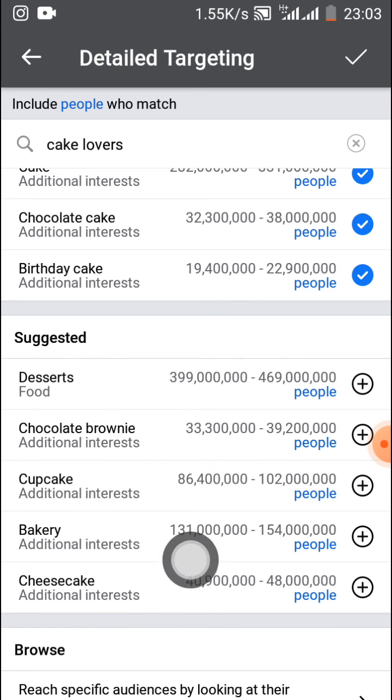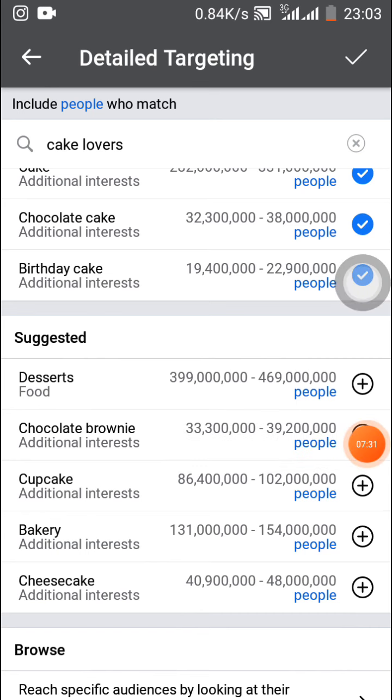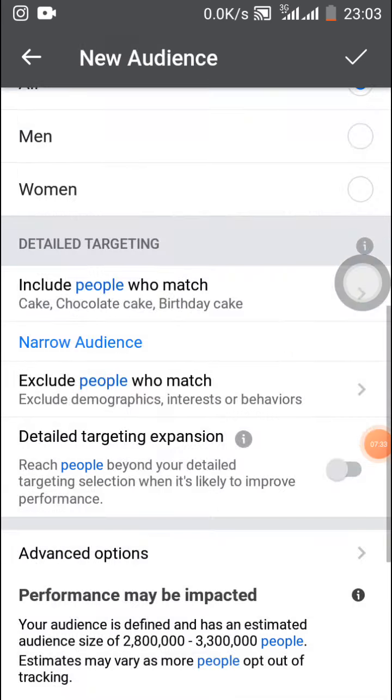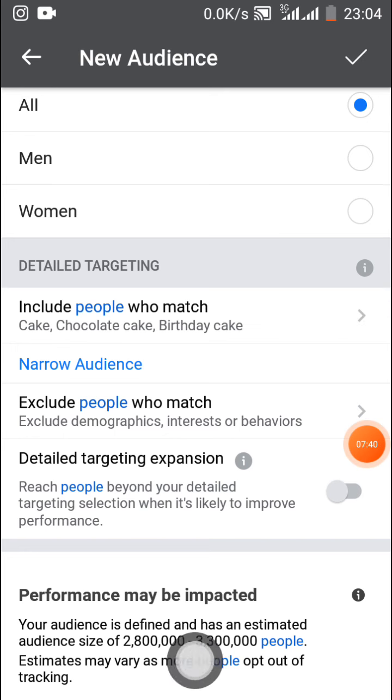Now we check it. If you look here, you can see that our number of interests has reduced. This is 2.8 million to 3.3 million people. Before, we were having over 27 million people or so.